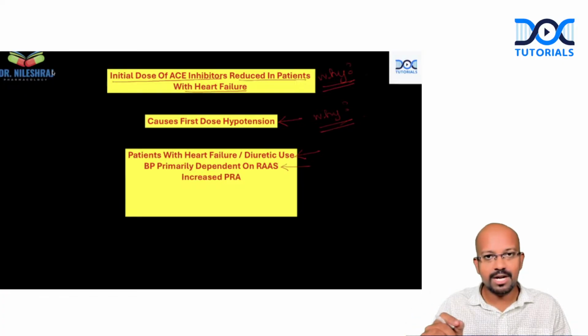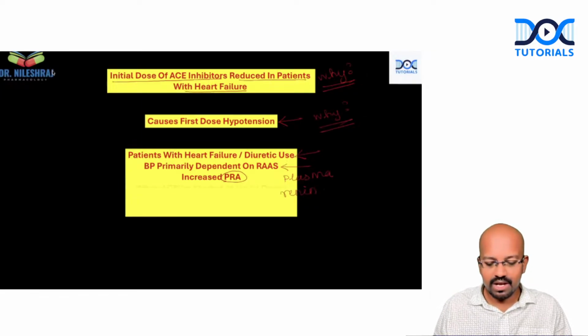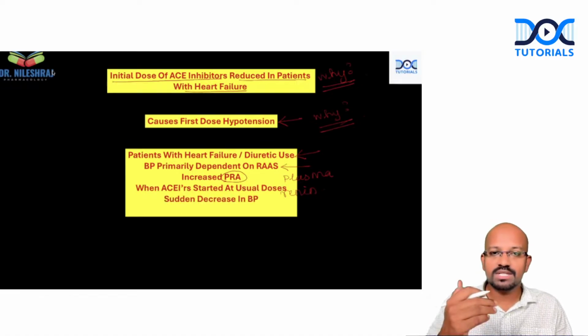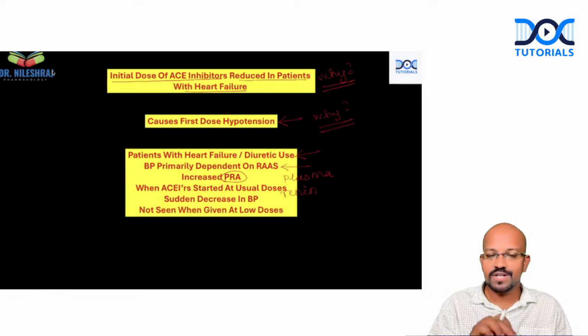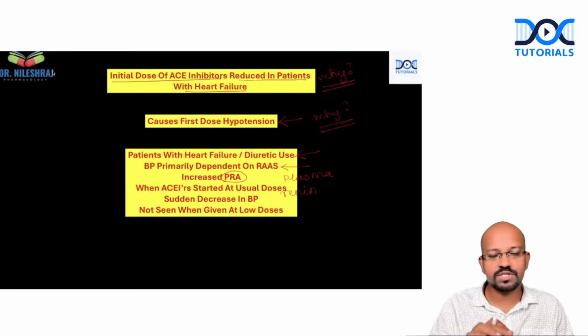Because of this hyperdependency on RAS, there will be increased PRA. PRA stands for plasma renin activity. Because of this plasma renin activity, when an ACE inhibitor is started at usual doses, it might induce a sudden decrease in blood pressure, which will not be seen when ACE inhibitors are started at lower doses.